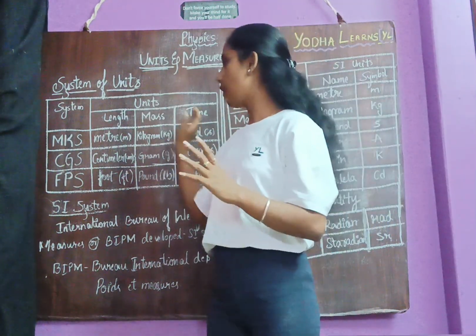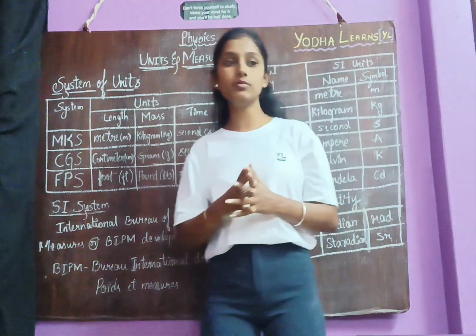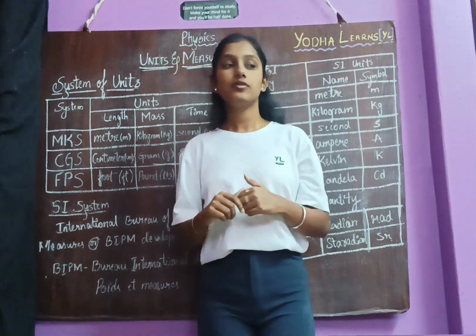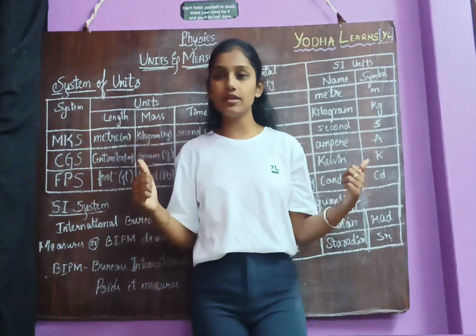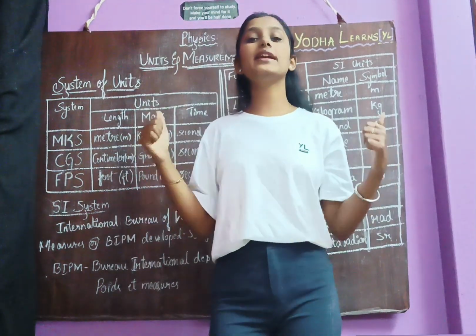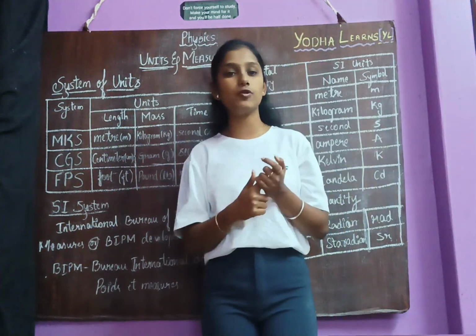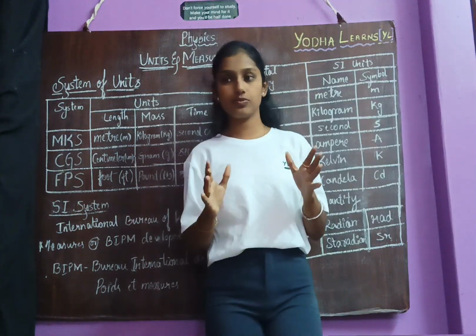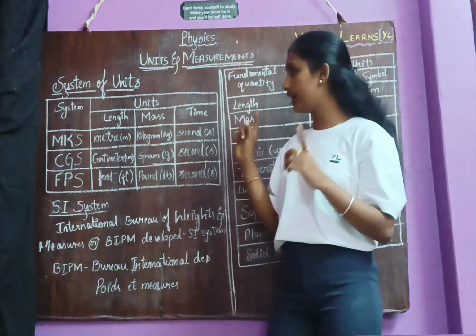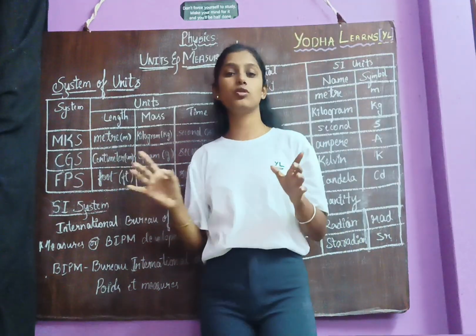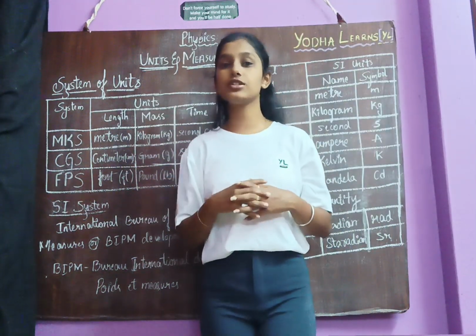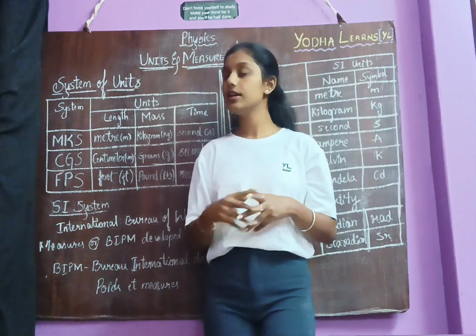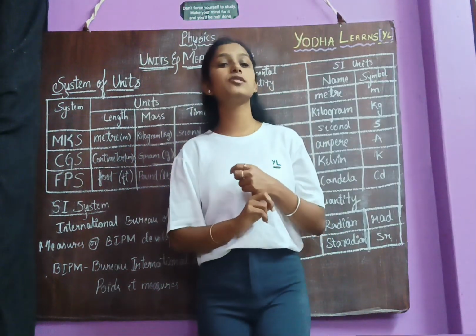Among these three types of system, the first type is called the MKS system. We are going to consider this MKS system, as it is widely used and internationally accepted for the units of quantities. Understand? This is a very important question also: which type of system is the internationally accepted unit of measure? It is nothing but the MKS system.